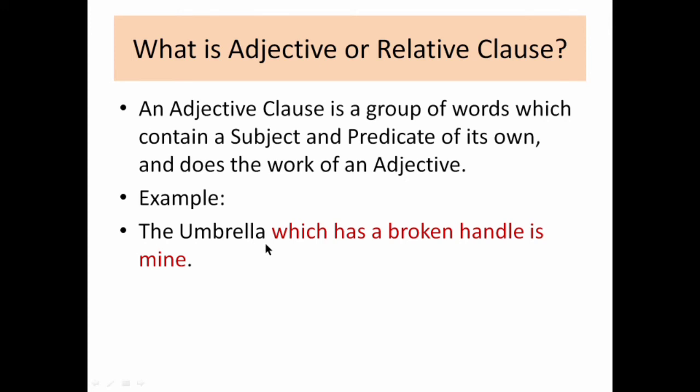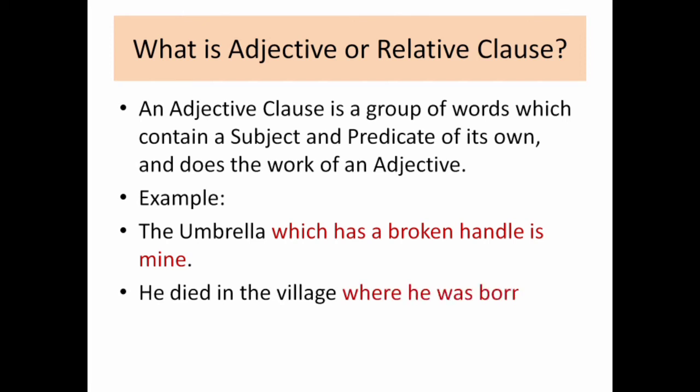So what is the definition of adjective? Adjective is a word which tells something about the noun, which qualifies a noun. So here the broken handle is telling about what? It is telling about the umbrella, and umbrella is a noun, so therefore we can say that it is working like an adjective. So it is an adjective or relative clause.